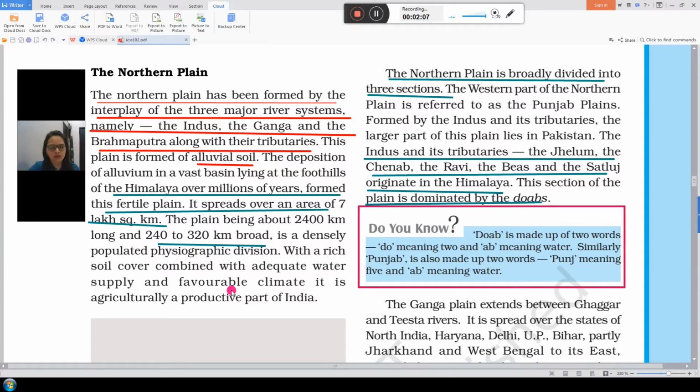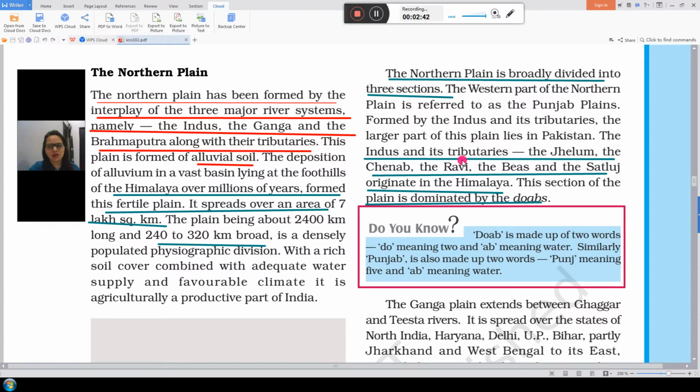The northern plains are broadly divided into three sections. The western part of the northern plains is referred to as the Punjab plains, and most of this Punjab plains are in Pakistan. The larger part of these plains lies in Pakistan.